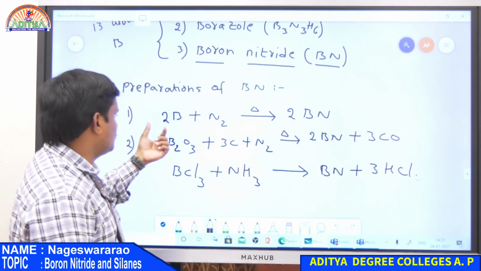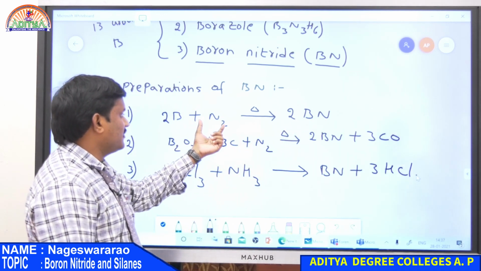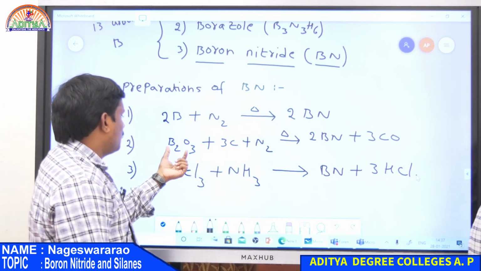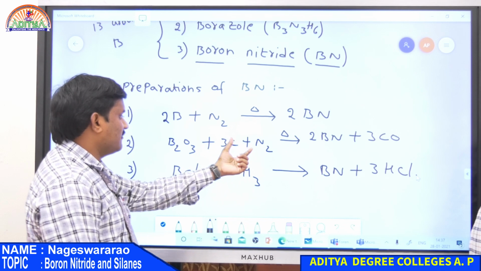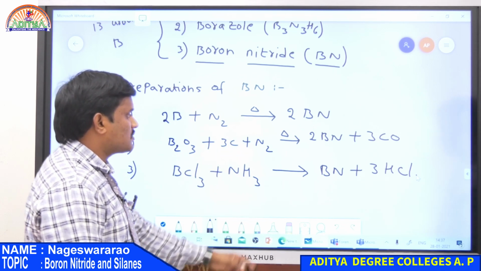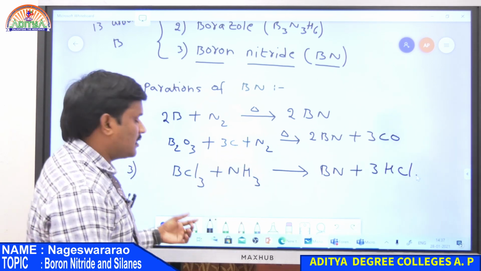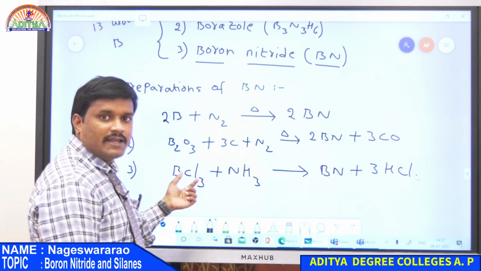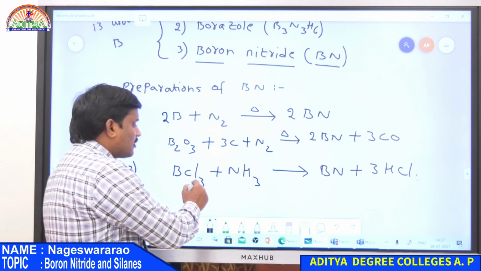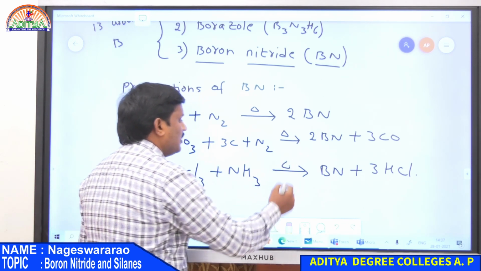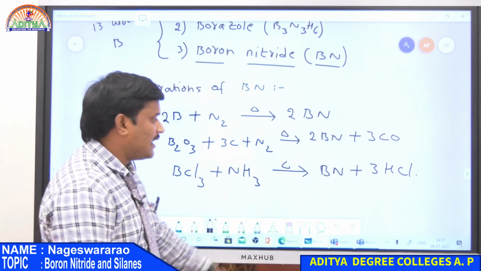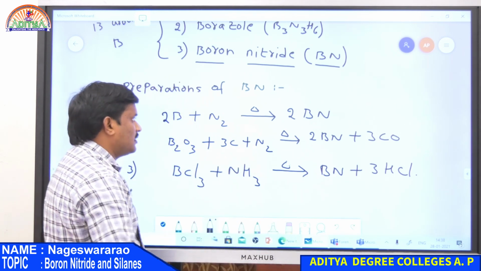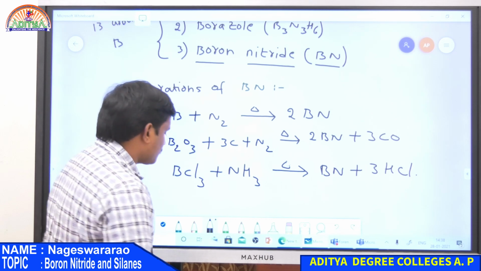So in the case of the first method, boron heated with nitrogen gives boron nitride. In the second one, boron oxide heated with carbon and nitrogen gives boron nitride. In the case of the third reaction, BCl3, boron trichloride, is heated with ammonia, it again gives boron nitride along with HCl. So these are the preparation methods for boron nitride.